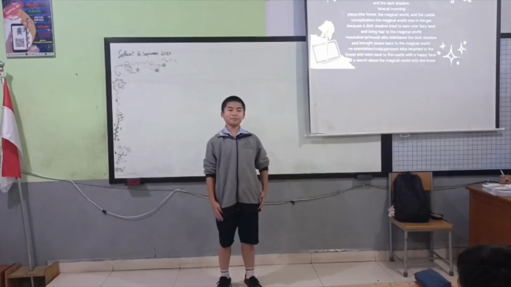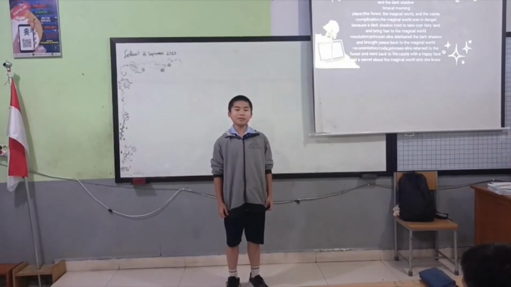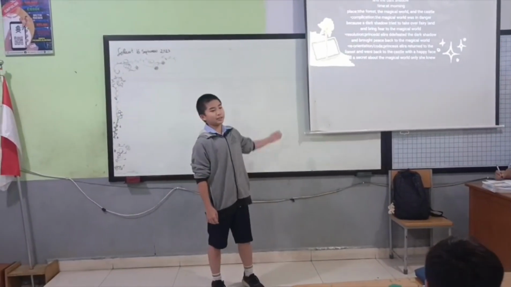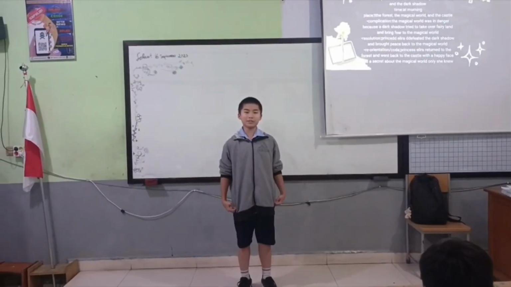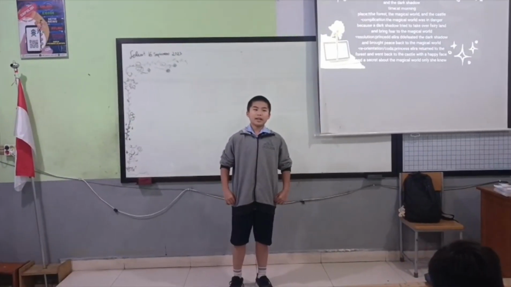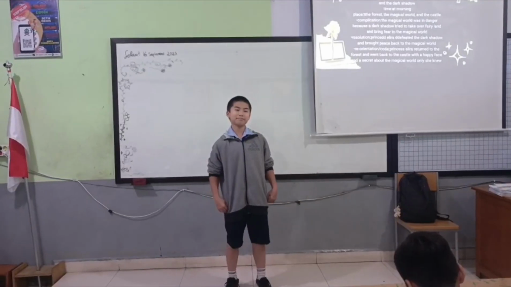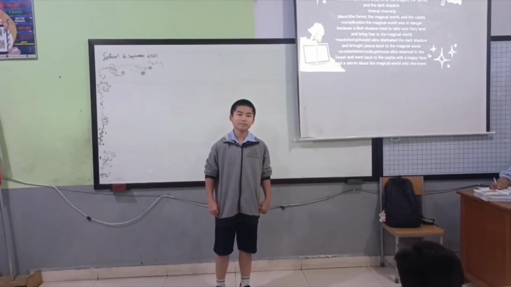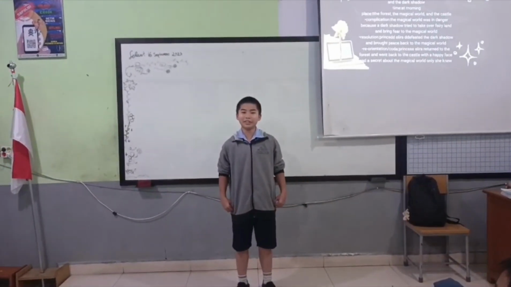Princess Elvira defeated the Dark Shadow and brought peace back to the magical world. Reorientation or coda. Princess Elvira returned through the forest and went back to the castle with a happy mood, and a secret about the magical world only she knew.